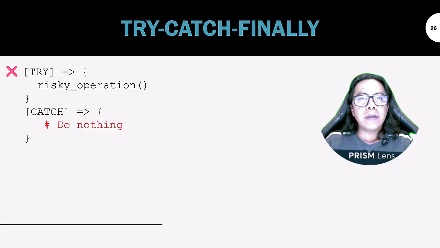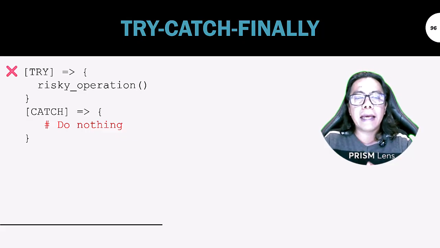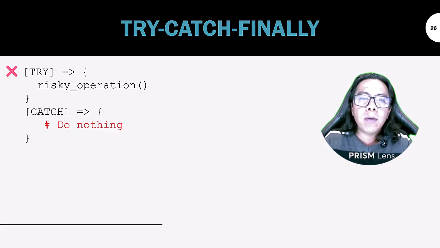Silent error, the worst error. What is a silent error? It's when something fails and no one knows. You catch the error, but if you do nothing with it, the operation fails, the system continues as if nothing happened, and you never know what occurred. Never ignore exceptions. Always log, report, or notify. A silent error is a time bomb in your system.